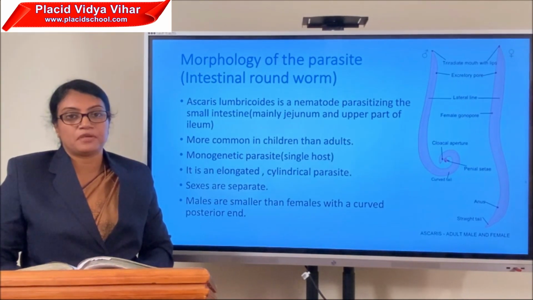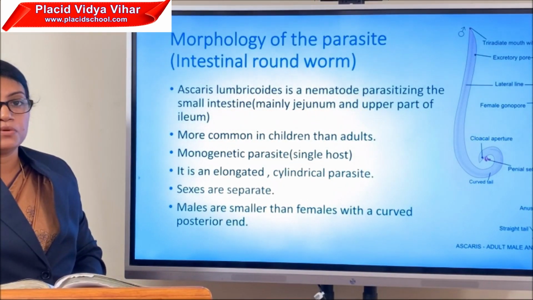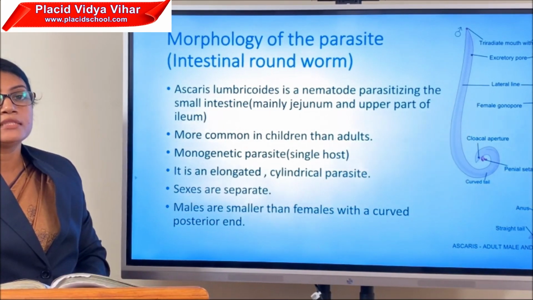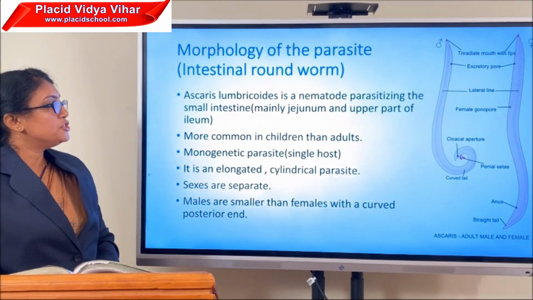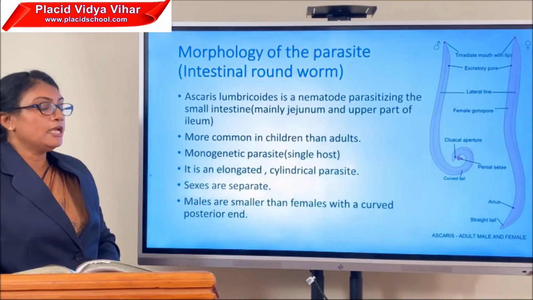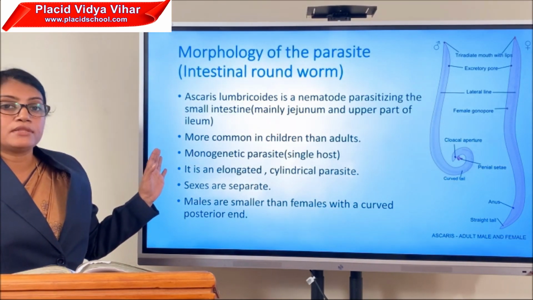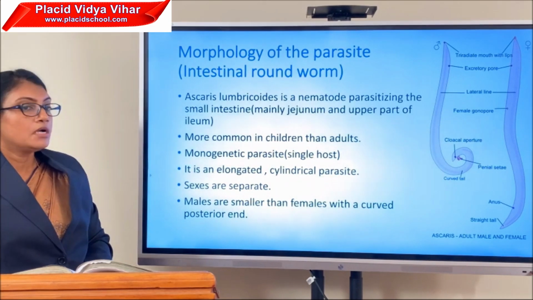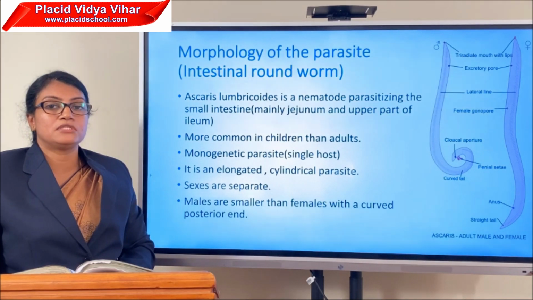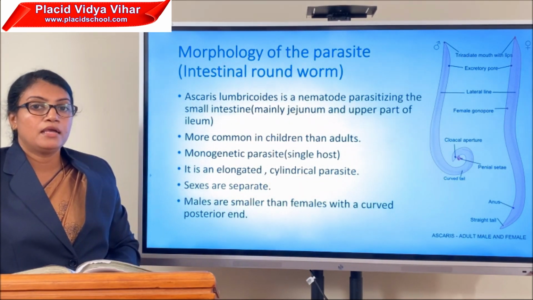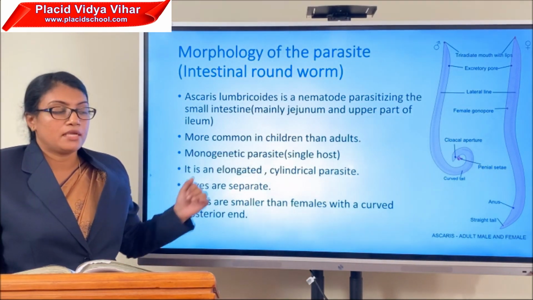About the morphology of the parasite Ascaris. This Ascaris is a nematode, the largest nematode that parasitizes the small intestine, mainly the jejunum and the ileum part of the intestine. It is more common in children than in adults. It is a monogenetic parasite, needs only a single host to complete its life cycle. Again, unfortunately, that single host is human beings.